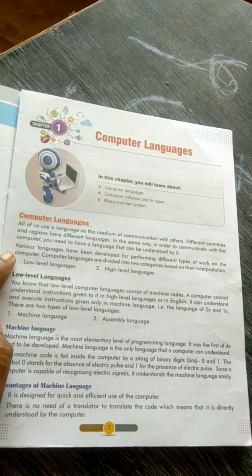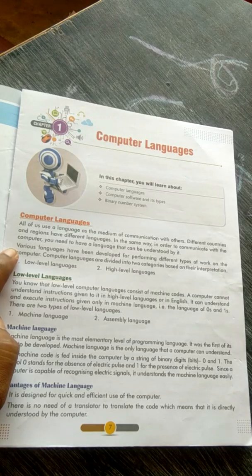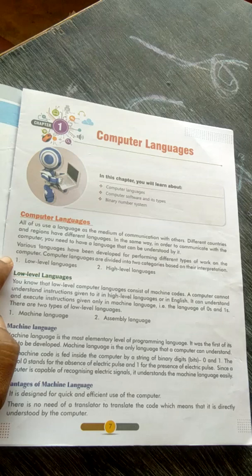So, dear student, various languages have been developed for performing different types of work on the computer. There are various languages of the computers and they have their own various functions.